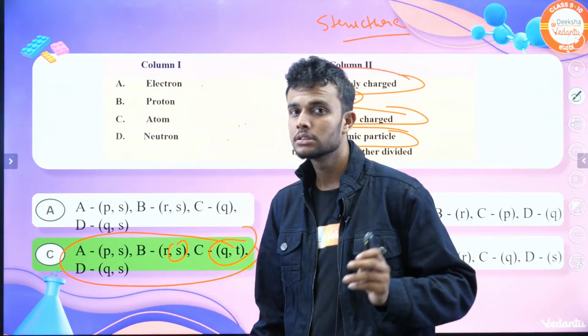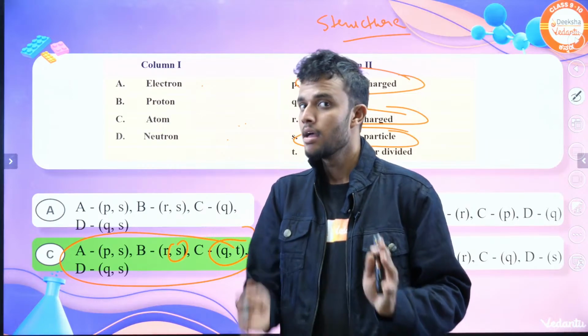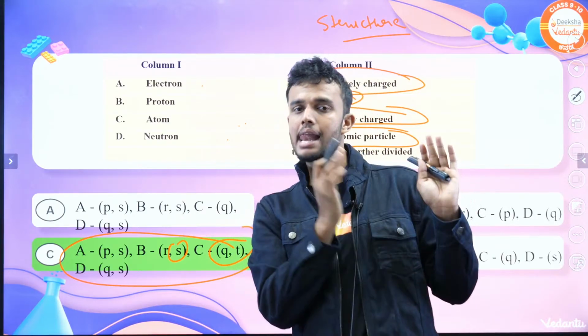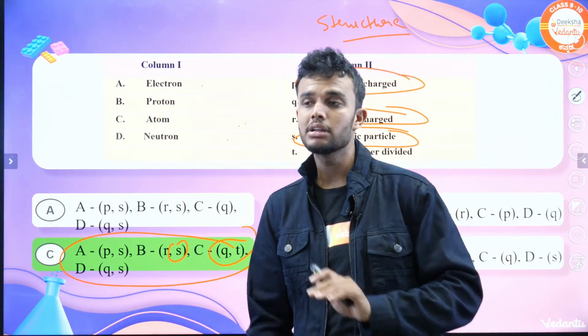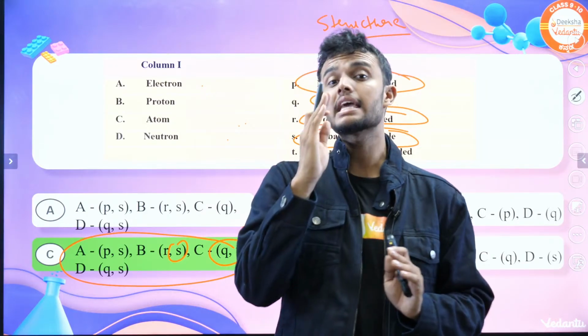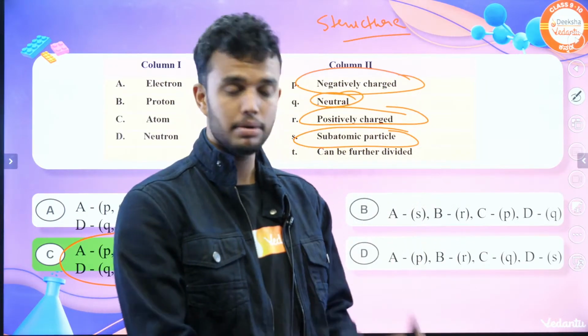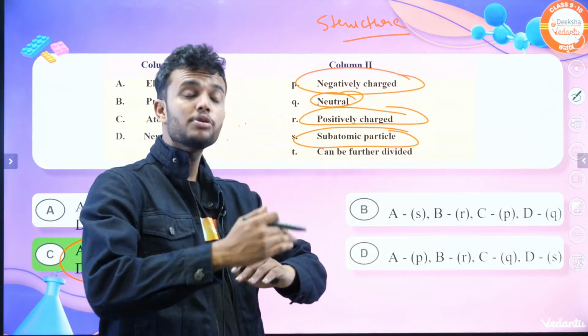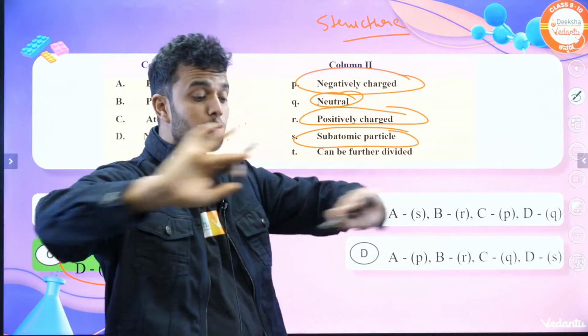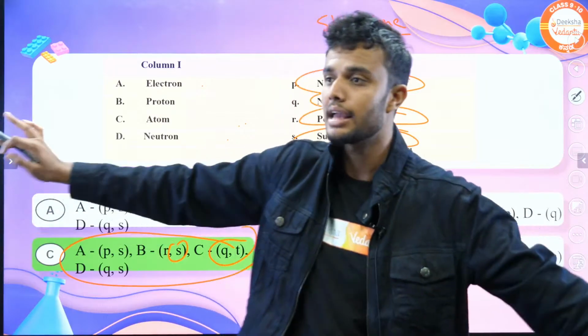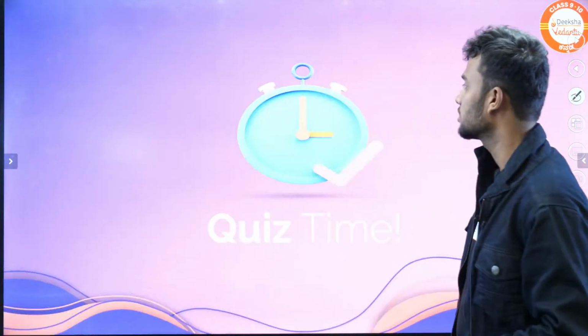Why? Because in the atom the positively charged protons and negatively charged electrons are in the same number. They are distributed equally. Both are distributed equally. Understood?